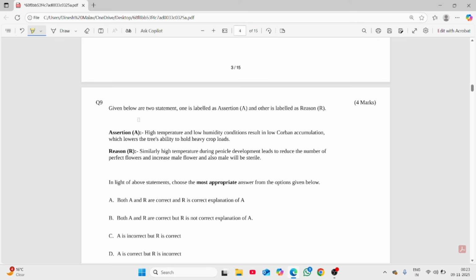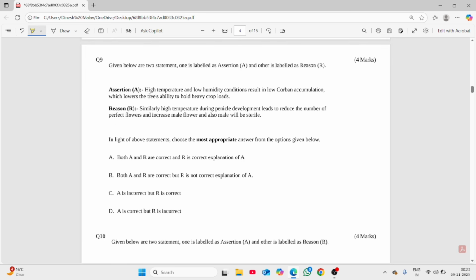So we have question number 9. The assertion goes like this: high temperature and low humidity conditions result in low carbon accumulation, which lowers the tree's ability to hold heavy crop loads. So the assertion is correct. In high temperature and low humidity, respiratory losses are more, and in respiration we know carbon is lost, so its ability to hold heavy crop loads decreases. So option one is correct.